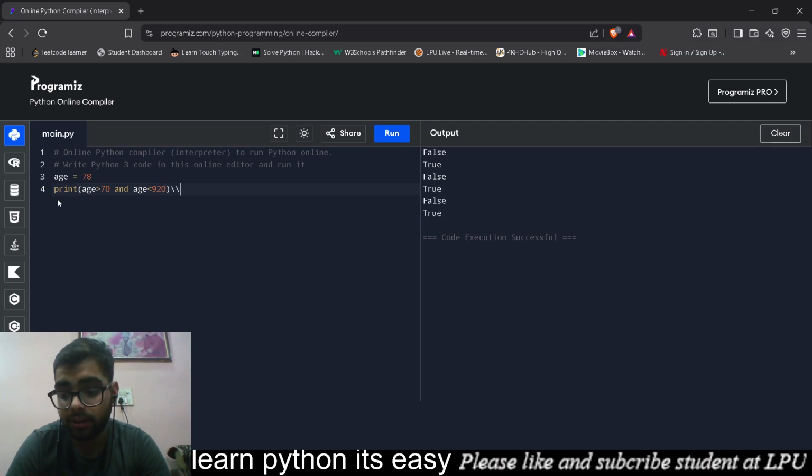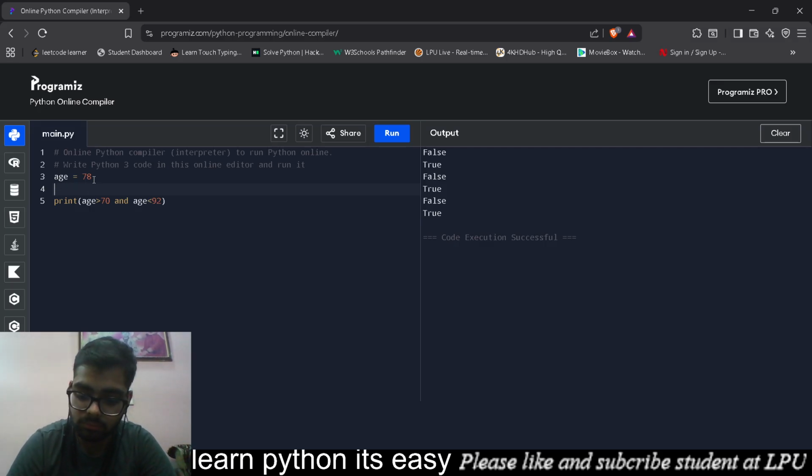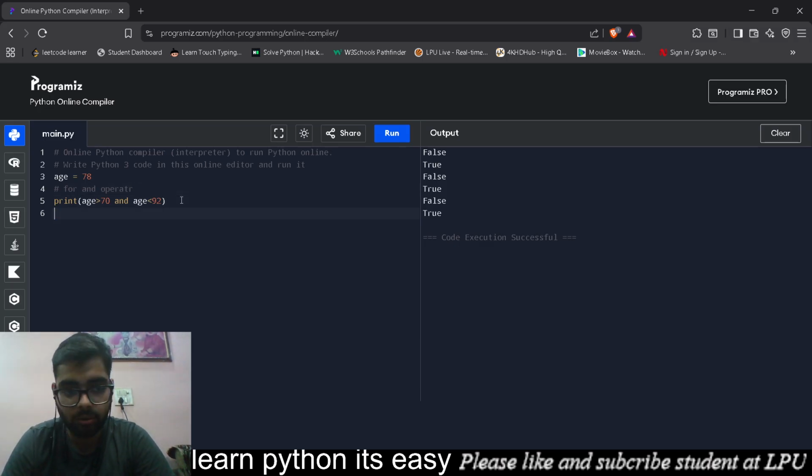We will still have our output in Boolean. There are no outputs other than Boolean in some of these operators.